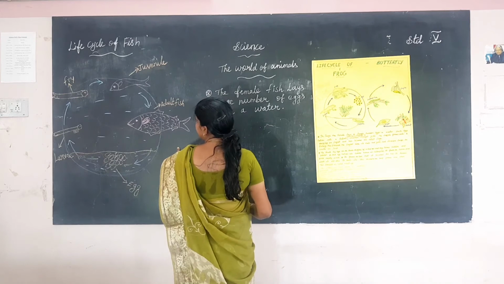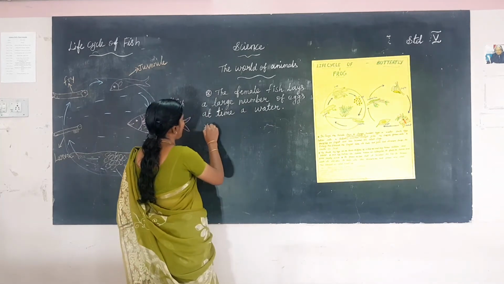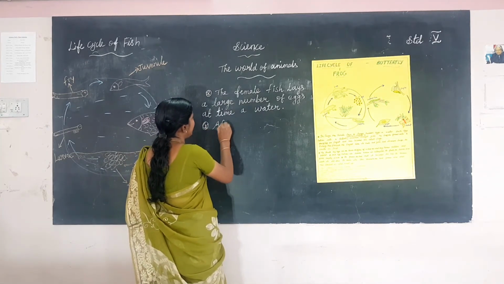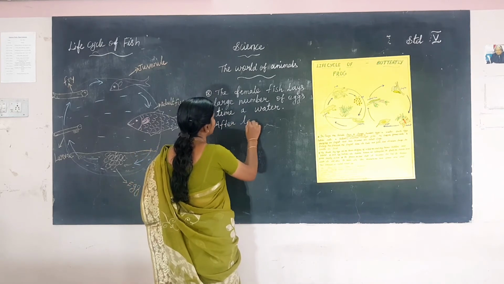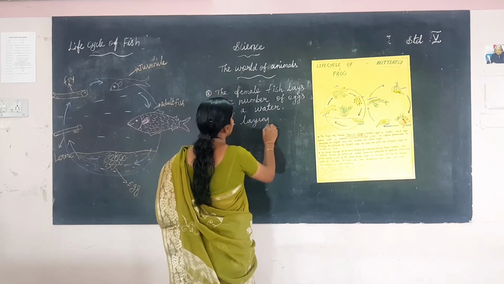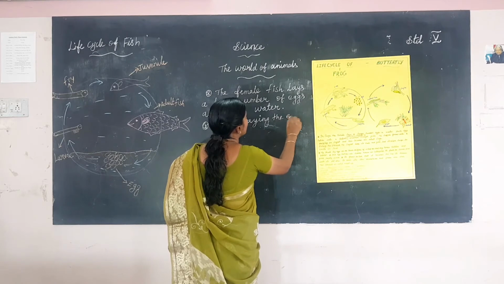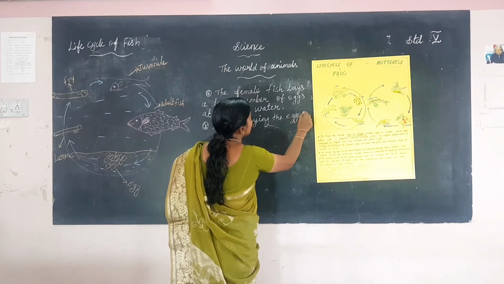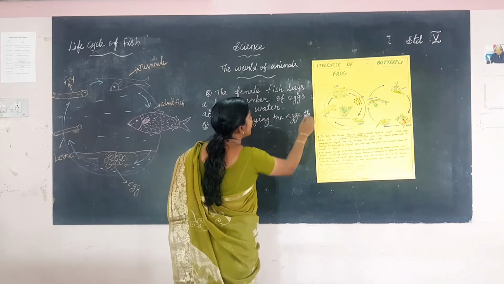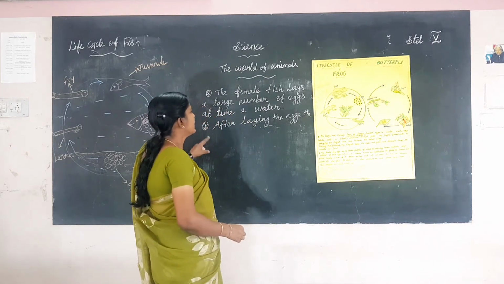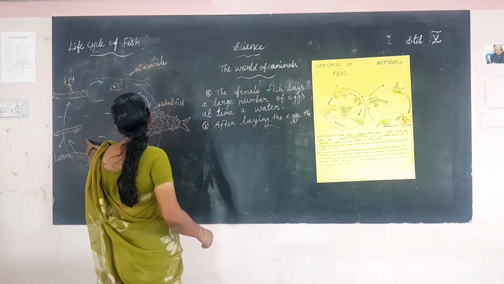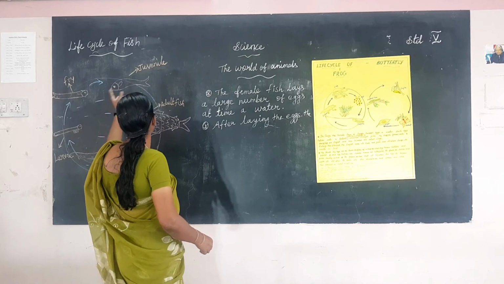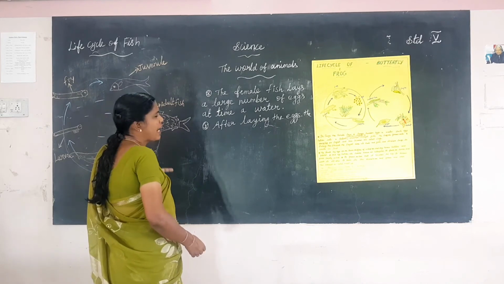After laying the eggs, what do the eggs become, ma? Larva. Next comes fry, next the juvenile stage, and last the adult fish.